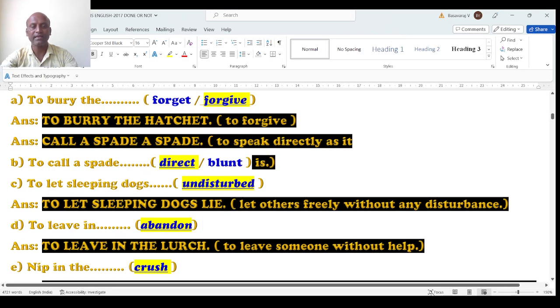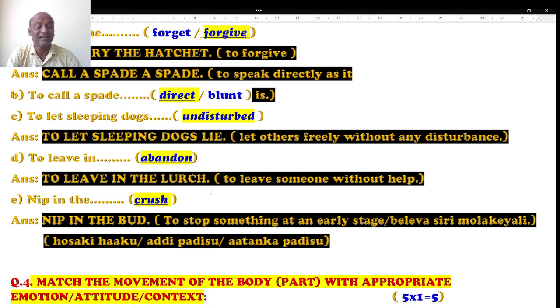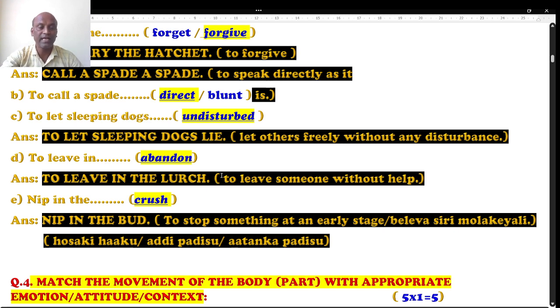Well, let's see the answer then. Yeah, to leave in the lurch is the right answer. To leave in the lurch in the sense to leave someone without help, without doing any favor. You can also call that deserting the people when they are in difficulties. Not giving support, leaving them in trouble. So the right answer is to leave in the lurch.